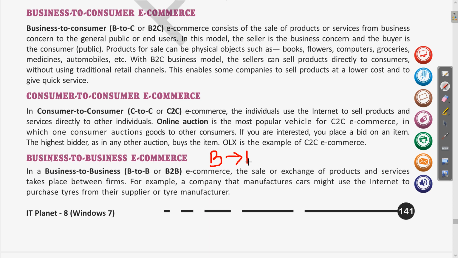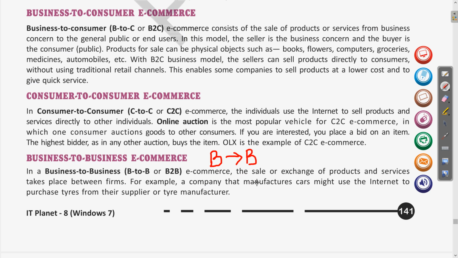Clear? So directly here there is no intervention of any other company, only a single business is purchasing the goods from any other business. Clear? So this model is called business to business.